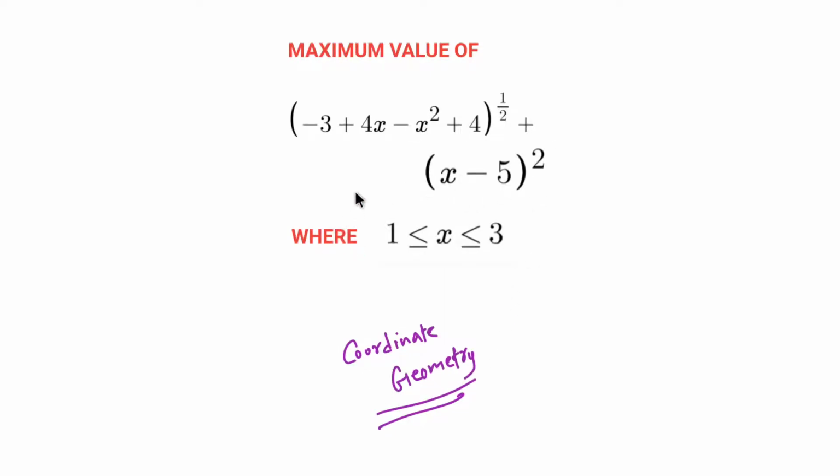First see this function: minus 3 plus 4x minus x square. There is a root over here, and then plus 4, and there is a whole square. Sorry for this mistake, but it does happen. So this is the function: root of minus 3 plus 4x minus x square, plus 4, whole square, plus x minus 5, whole square. So this is the question.